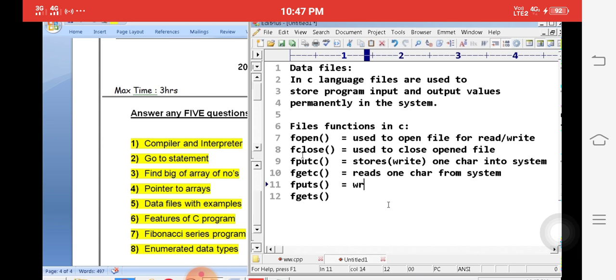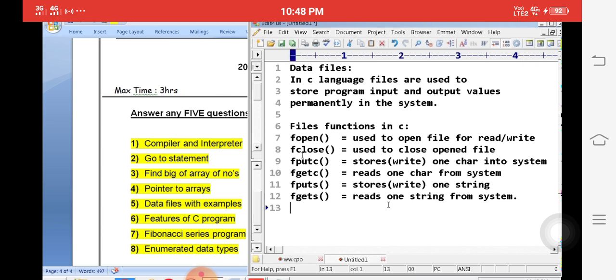Here, the next one, fputs, simply writes or stores one string into the system. S means string. Here, fgets simply reads one string from the system. Okay. These are the few functions we explained about data files. They will be enough for 5 marks actually.